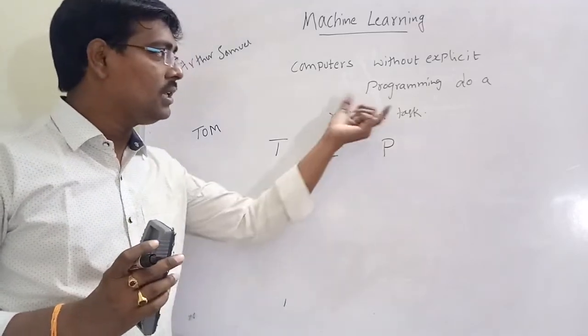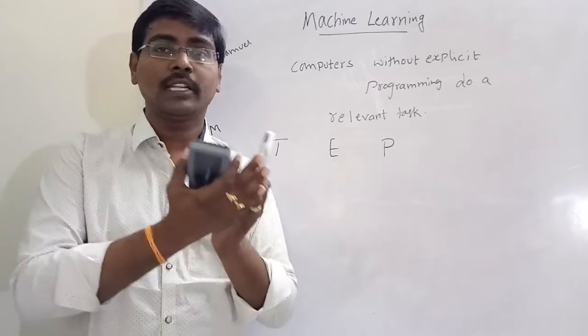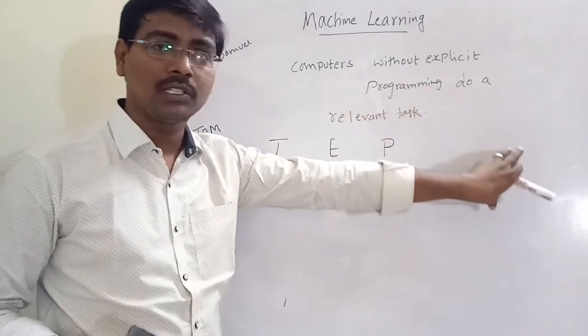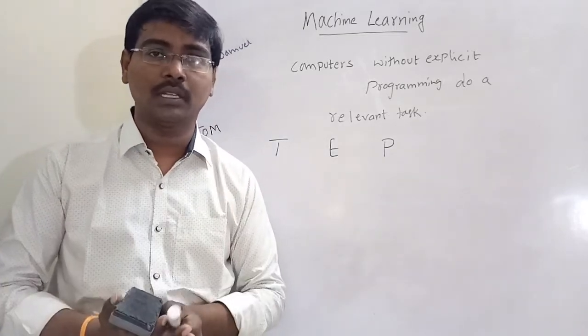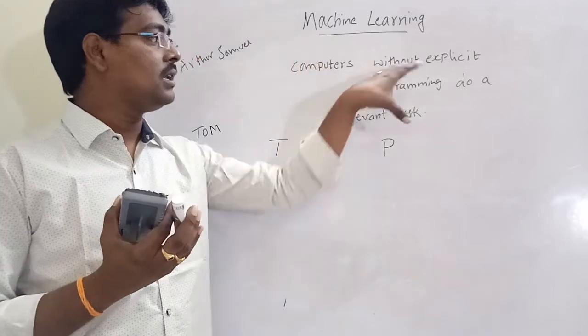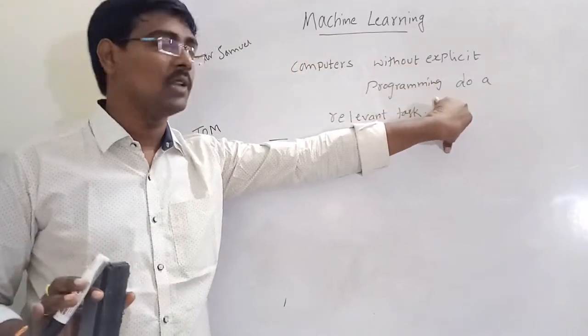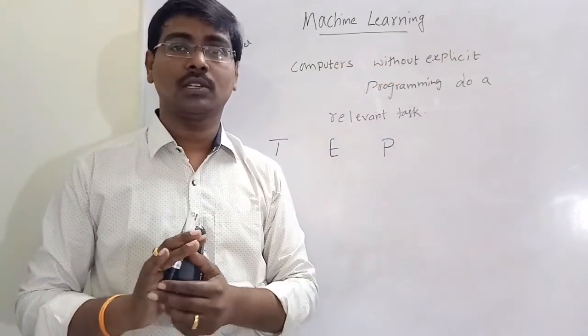Here we do not have any set of instructions. If I am giving instructions, experience is not required. Whenever I write the program and execute it, it produces the output. No need of any experience. But machine learning does not need any programming instructions.